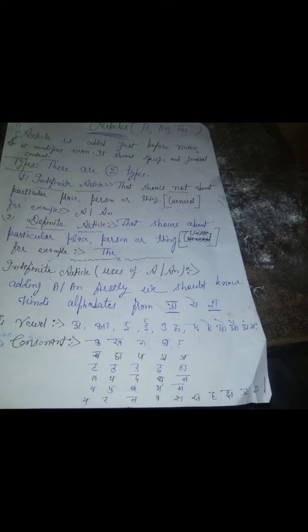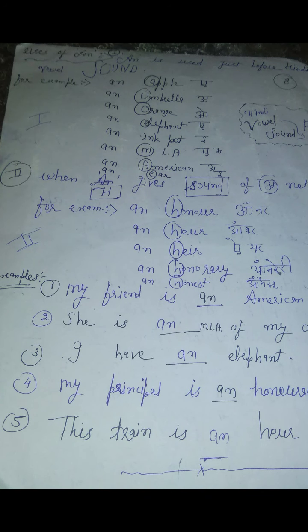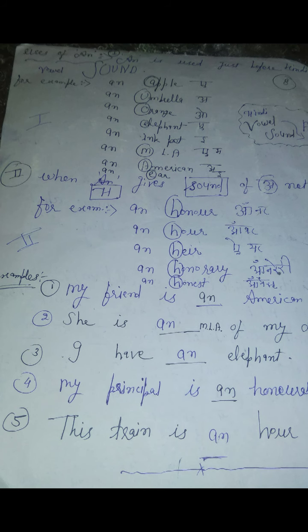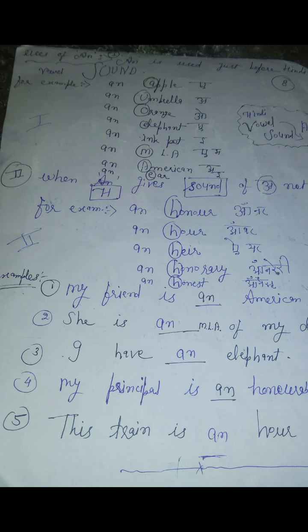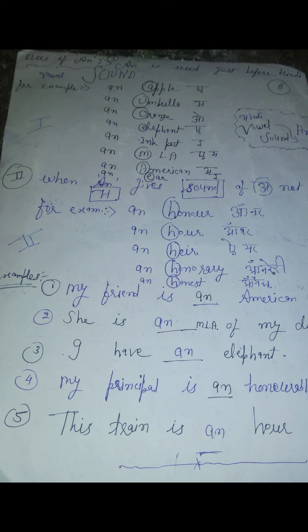I will explain more. I am giving some examples here. The examples of an apple, an umbrella, an orange, an elephant, an MLA. These are all words whose Hindi sound starts with a to aha, so I always add an. Second rule, when H gives the sound of a, not ha, then we always add an, like an honor, an hour, an heir, an honorary, an honest. So here we always add an.